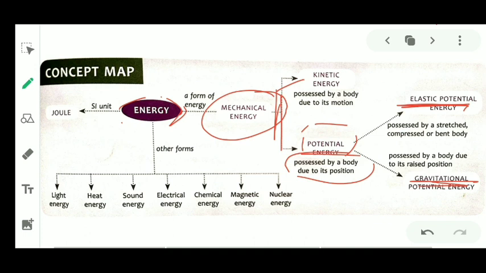Elastic potential energy is possessed by a stretched, compressed, or bent body. And gravitational potential energy is possessed by a body due to its raised position. And the SI unit of energy is joule. And we have also discussed some other forms of energy. Now moving to the exercise.